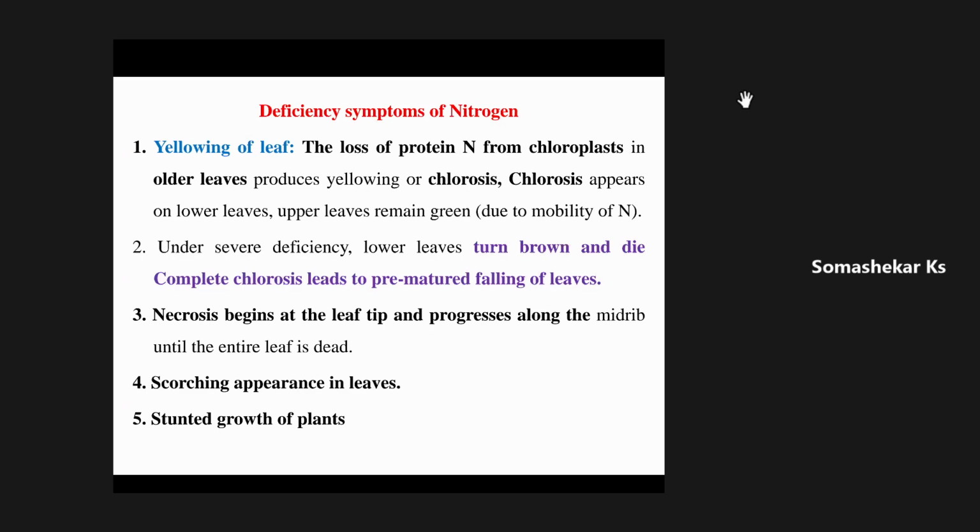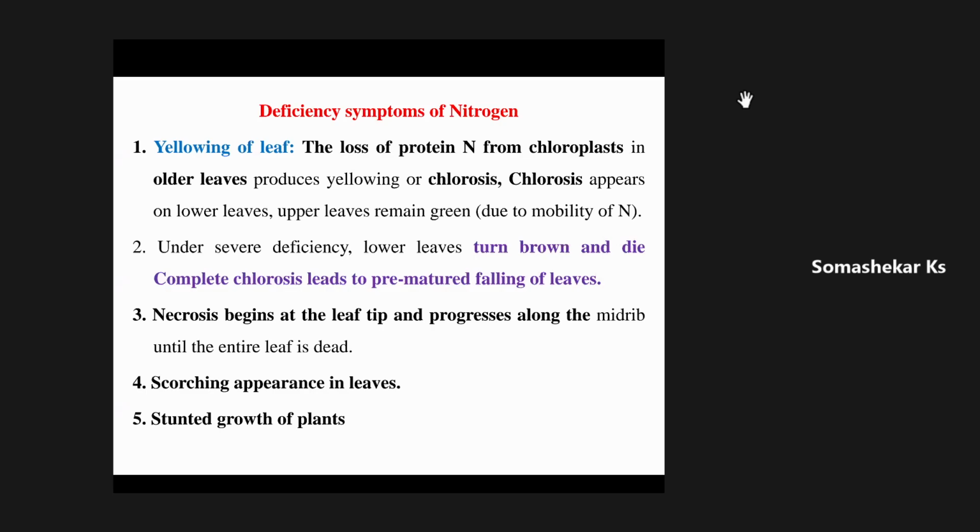Suppose, even after the characteristic symptom of yellowing of leaves, suitable correction measures are not taken in croplands, then the entire leaves in the plant will show yellowing, and finally, because of the degradation of the chlorophyll pigment, the entire plant will die.